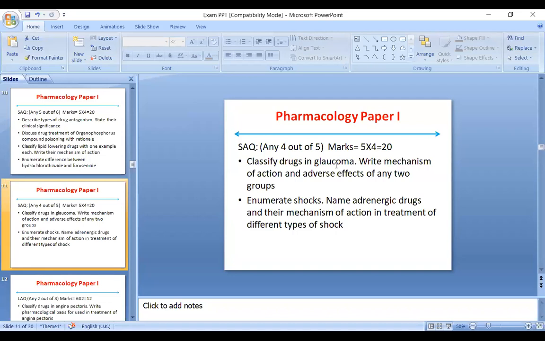Then enumerate shock. It is very well given in Satoskar. You can easily refer to what the different types of shock are, what shock is, and why adrenergic drugs are important in shock. Also, you have to specifically mention what dobutamine is, what dopamine is, and in which type of shock you will prefer dobutamine and in which type you will prefer dopamine.